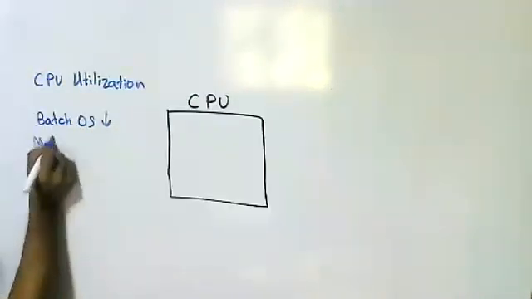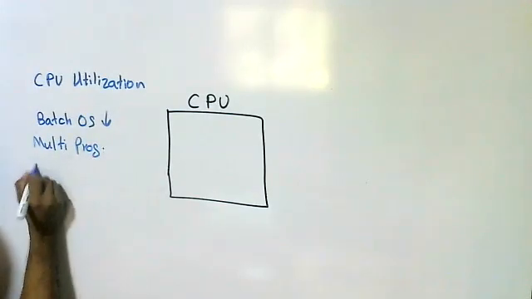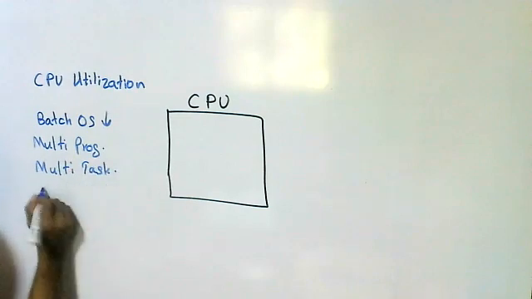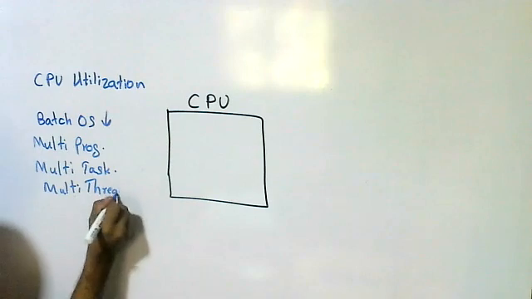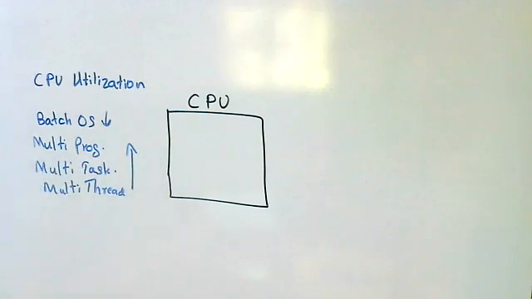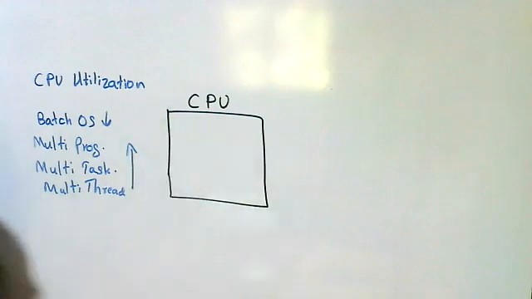But in multi-programming, multitasking and multi-threading, processor utilization is high because the processor doesn't stay in idle state.